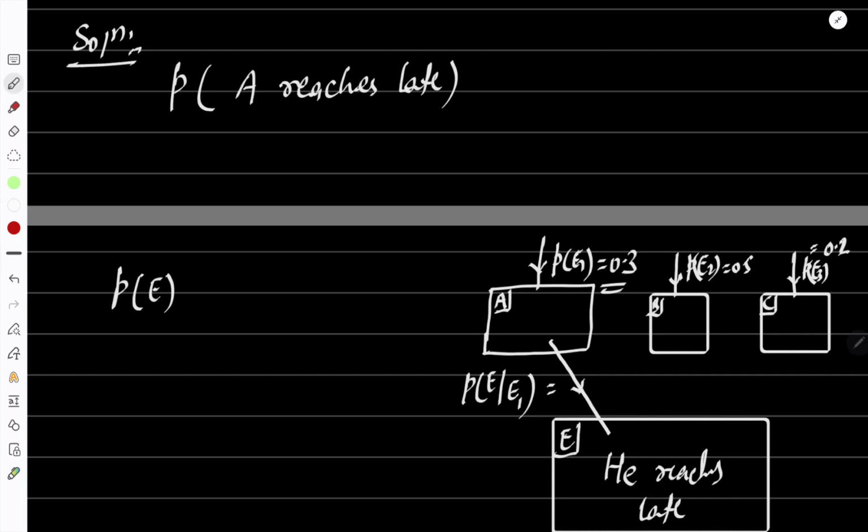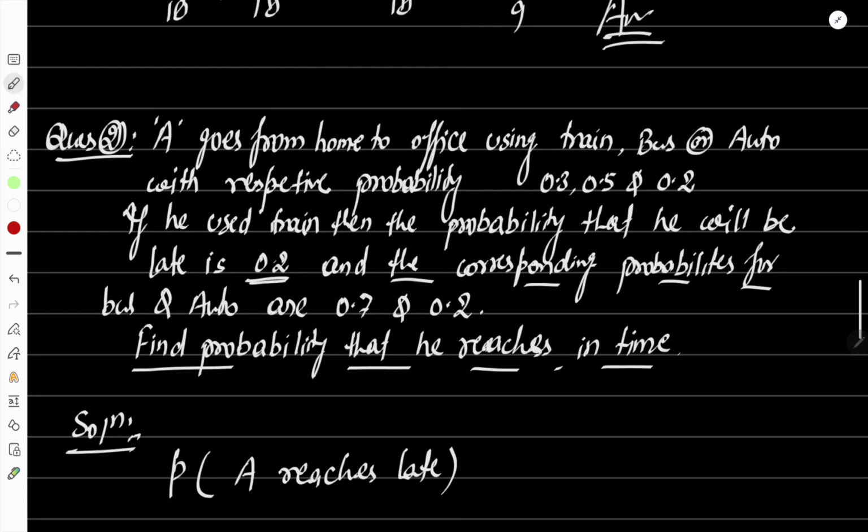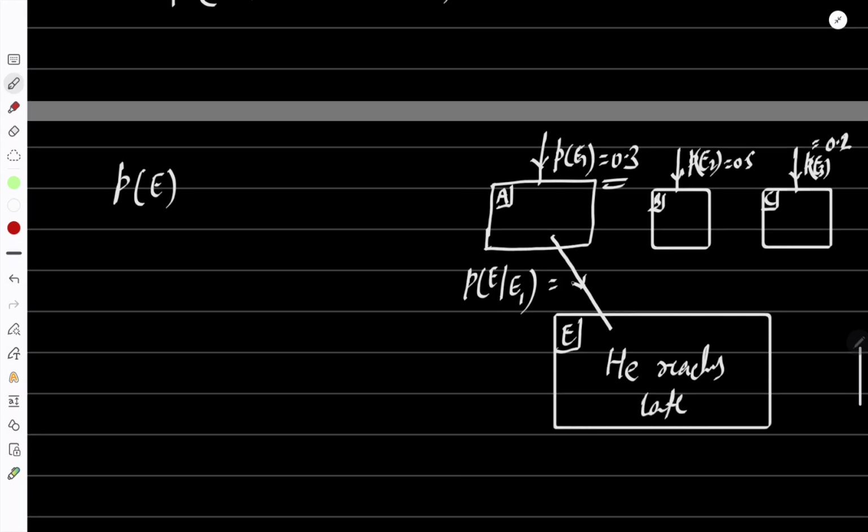The probability given there is 0.2. Similarly, through path E2, the probability is 0.7, meaning he uses the bus and reaches late. Through path E3, the probability given is 0.2.